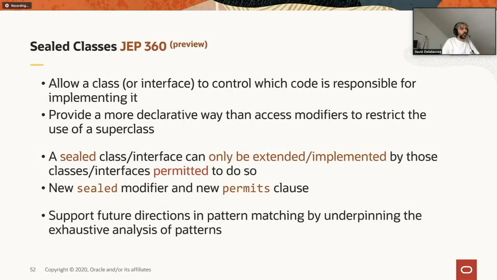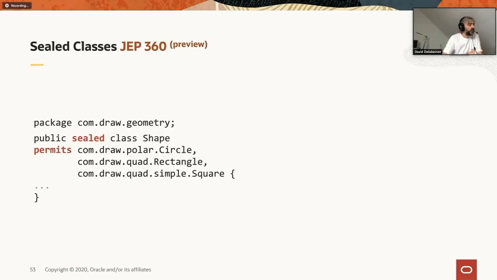So how does that work? Well, let's have a look at an example that would be more obvious. So I have this shape superclass, and we have two new keywords. So we have sealed, that is used to basically say, okay, the class shape is sealed, and then we have the permits keyword that tells which class or interface can use that superclass. So shape is sealed, and only in this example, circle, rectangle, and square are allowed to extend the shape.